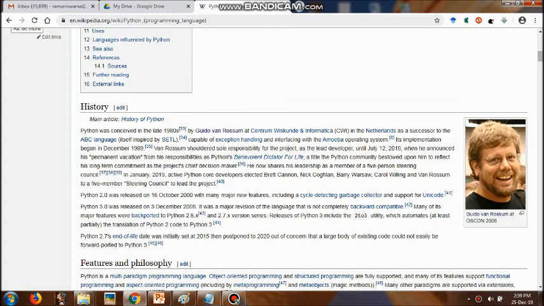Now, here we can even see how the Steering Council was formed, and later on how Python 2.0 and Python 3.0 were released in the years 2000 and 2008. Later on, you can even check it out that yes, they have given you enough information regarding the features and philosophy of the Python programming language also.